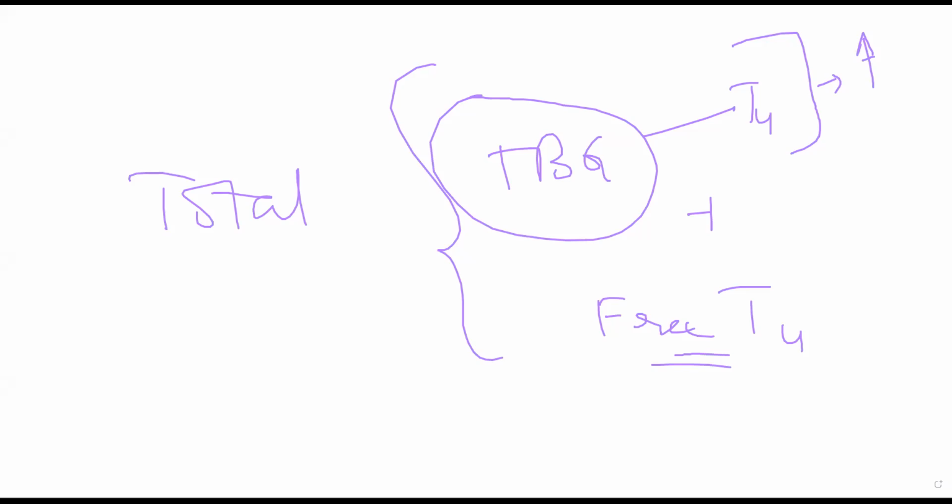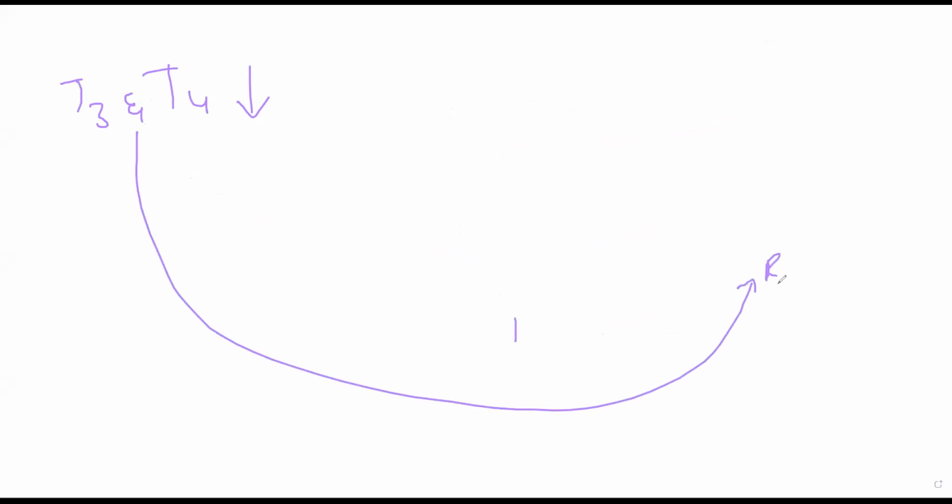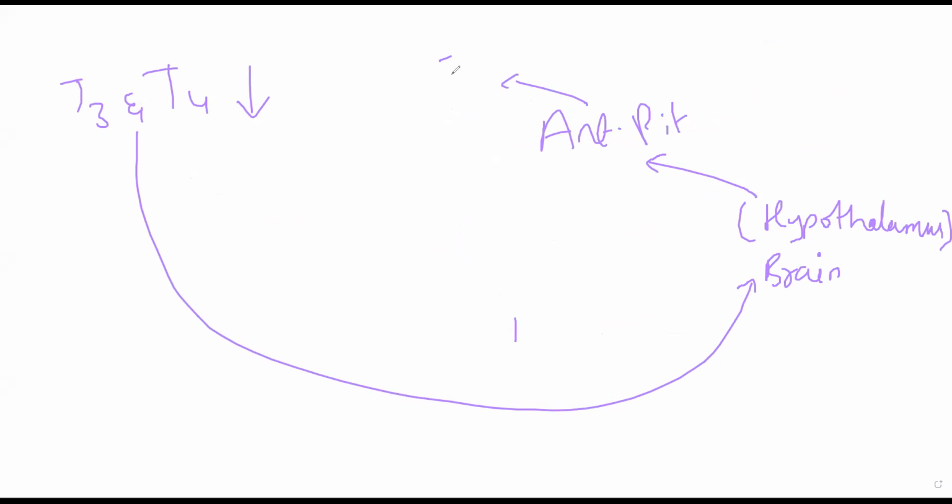Now anyway, coming back to our point, let us suppose T4 and T3 levels कम हो गए. This will send a negative feedback loop to your brain, specifically to your hypothalamus. And in turn, hypothalamus will increase its stimulation to anterior pituitary, which will in turn increase its stimulation to thyroid gland. So increase in TSH level, and ultimately what will happen is this level will slowly start to rise up. It will slowly start to come back to normal.